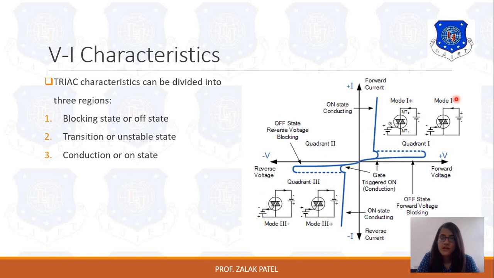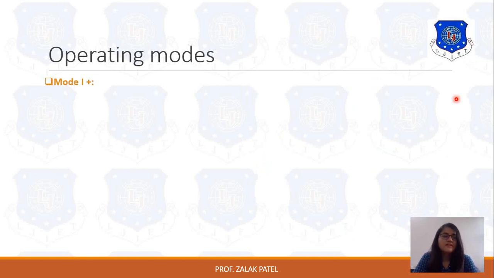So let's once again discuss the individual modes of operation. First is mode 1 plus. As we discussed in the figure in the last slide, mode 1 plus is when MT2 is connected with the positive terminal. That means MT2 is positive with respect to MT1, because MT1 is connected with the negative terminal and MT2 is connected with the positive terminal.